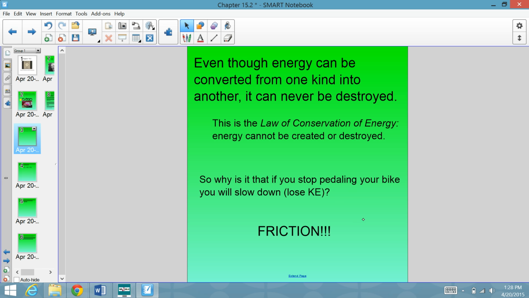What is getting in the way here is friction. Friction is slowing your bike down, and that means as friction acts on the bike tires, the kinetic energy is turned into thermal energy. So if you take your hands and you rub them together really fast, you can feel your hands get really warm. And that's because you are taking the kinetic energy of your hands, and as you rub them together, creating friction, some of that kinetic energy is being changed into thermal energy. So changing into thermal energy due to friction is a very, very common process, and we see it all the time.